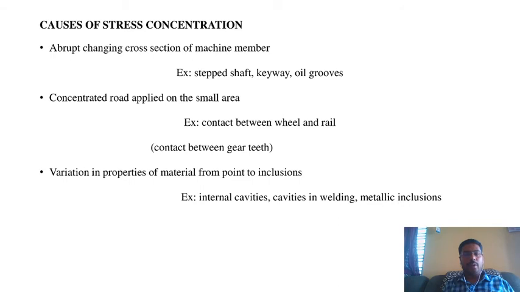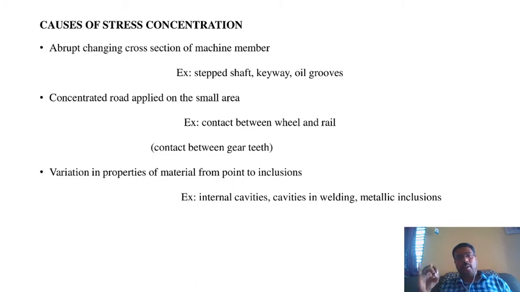Next is a concentrated load applied on a small area. This means, in components, a small contact between points, that is, point contact and line contact.